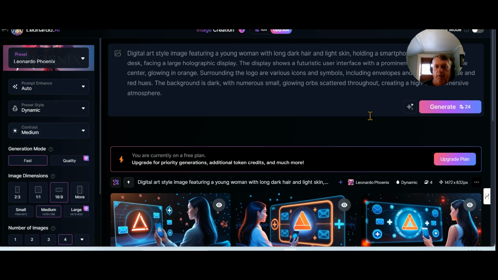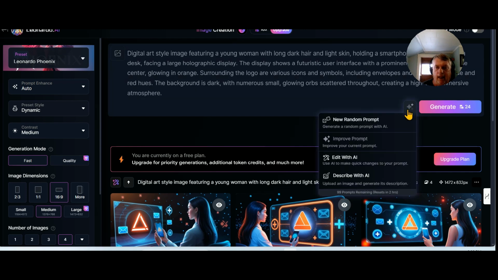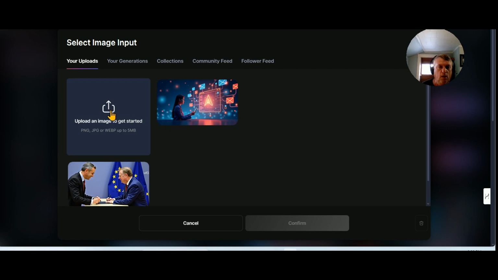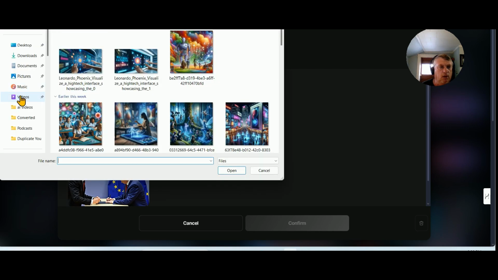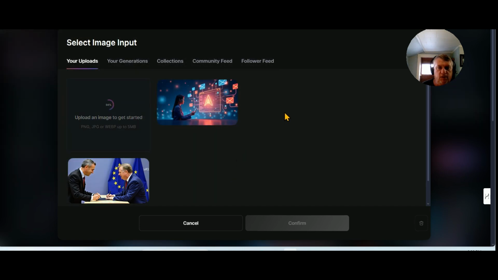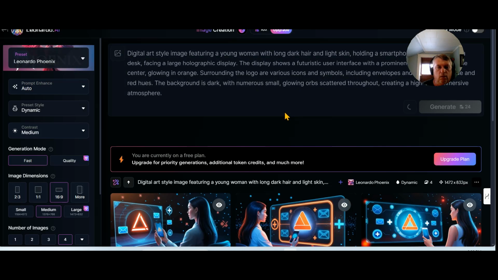What we're going to be doing, you see these 3 little blinking stars right below where I am now. I'm going to click on that, and we're going to try describe with AI. I'm going to upload an image, and I have one on the desktop that I wanted to use right here. I'm going to open that up and see what happens. Last time it timed out, but let's see if it figures it out.